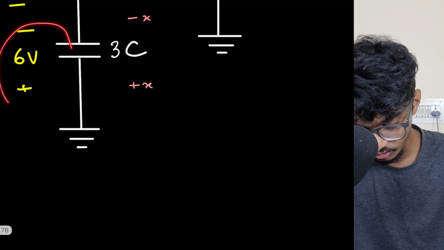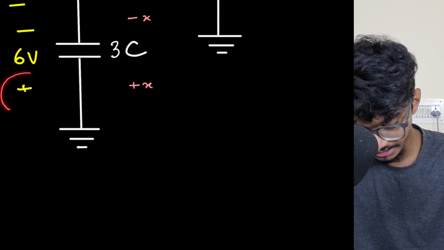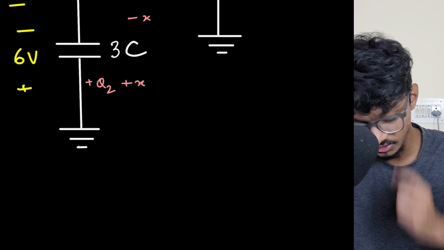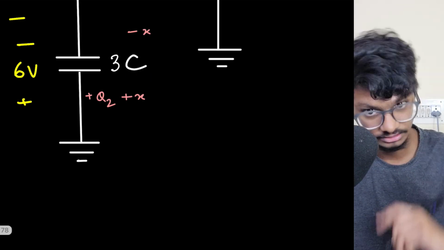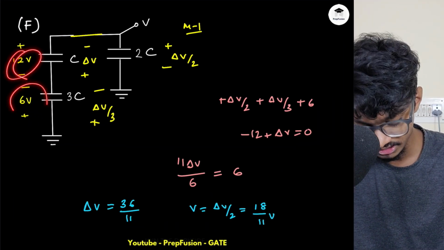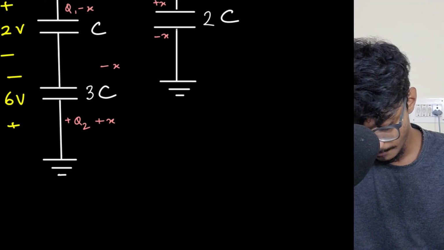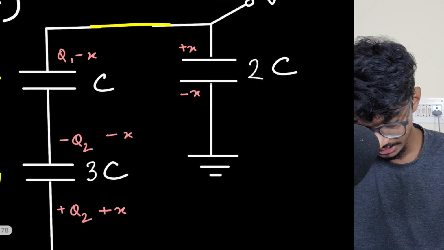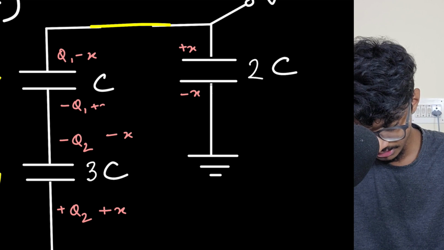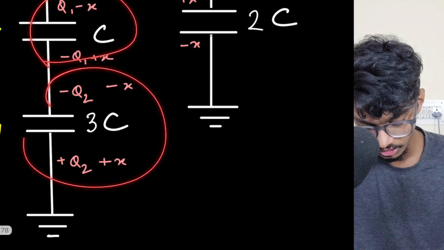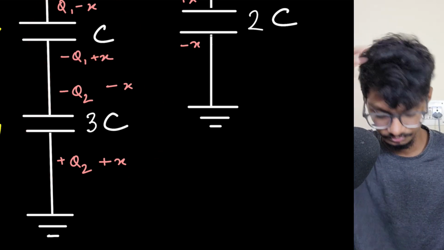But you have to understand, this has also initial charge, and this is the positive side. So I will assume this is plus Q2. This has some initial charge of plus Q2 and some charge is getting added to it. That's because the voltage due to this is getting developed. This is losing some voltage, this is gaining more voltage. So this will be minus Q2 minus X, and this will be minus Q1 plus X. Why? Because the overall charge through both of these plates should be 0.